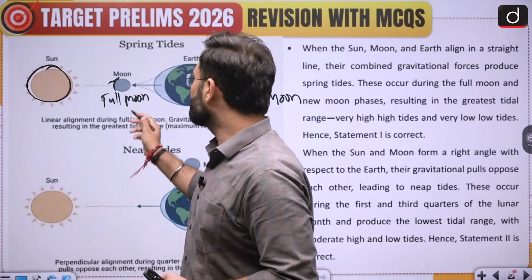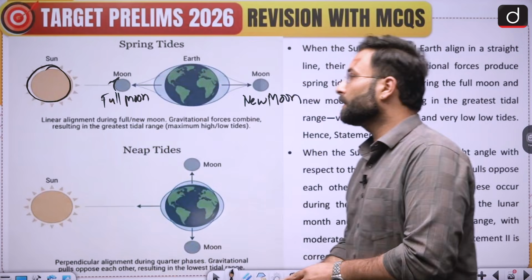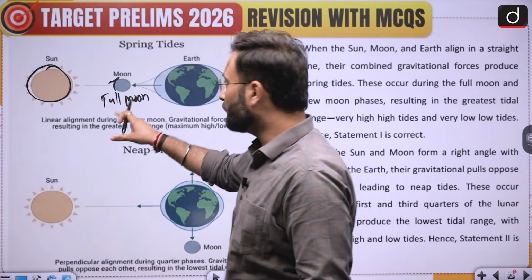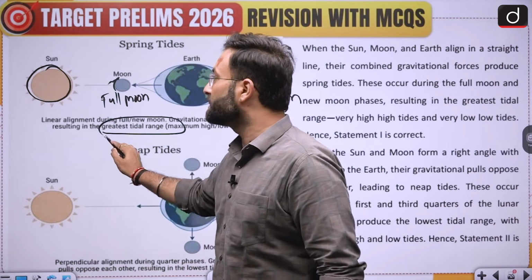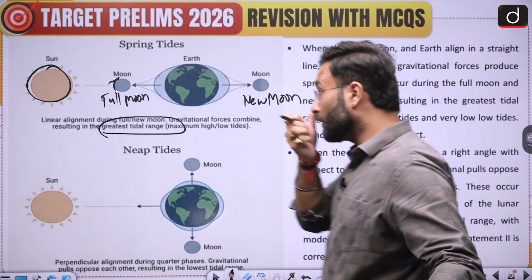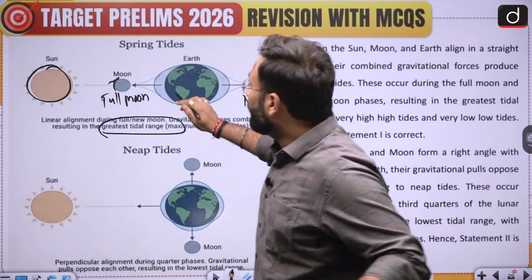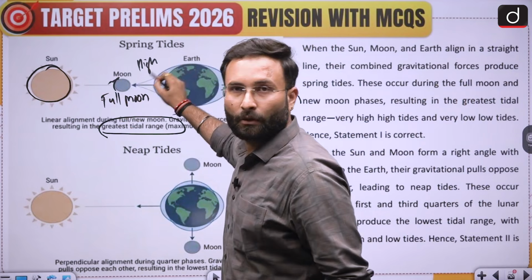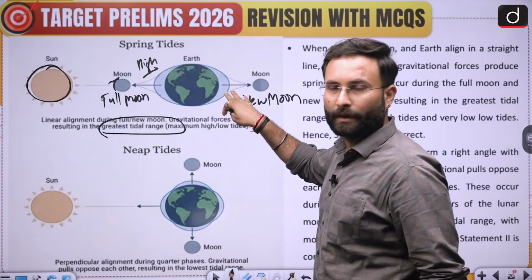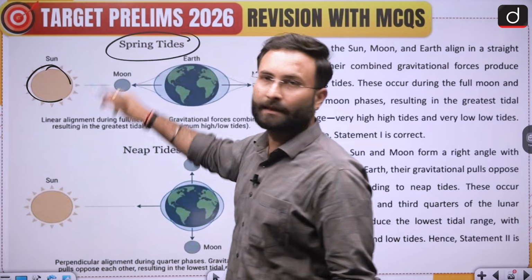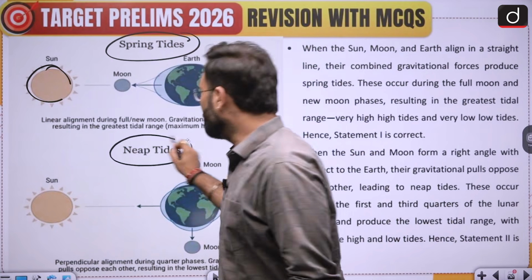Okay, so here you can say the linear alignment during the full moon or the new moon, gravitational forces combined together resulting in the greatest tidal range. Since their gravitational pull are combined together, they will be having a maximum high and low tides. Okay, high tide will be over here, and maximum low tide will be over here. Now these particular tides are called the spring tides. Okay, now talking about the neap tides.